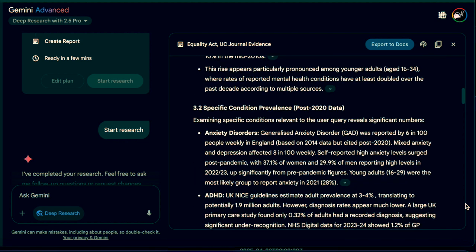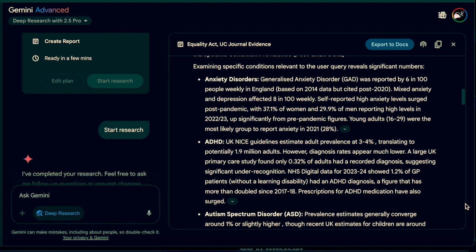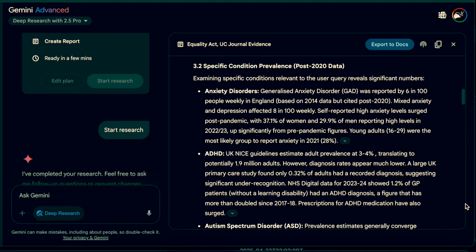3.2 Specific condition prevalence, post-2020 data. Post-2020, anxiety and mixed anxiety depression rates surged. ADHD and autism diagnoses in GP records roughly doubled. Eating disorder rates rose sharply among 17 to 25-year-olds, and PTSD and depression levels remained significant.